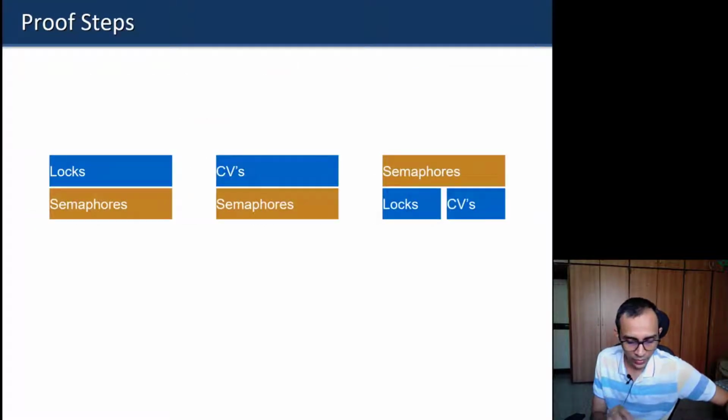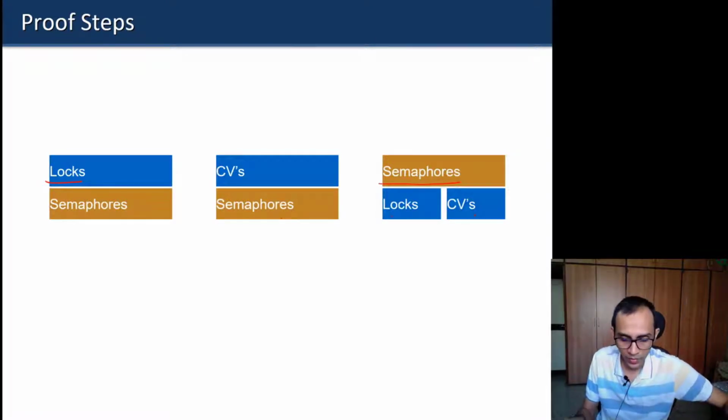So we tried to show that these are equivalent. That is, you can make a lock with a semaphore, you can make a condition variable with a semaphore, and you can make a semaphore using locks and condition variables. This is just to show that they are equivalent. Otherwise, you will never use a semaphore to implement locks or condition variables. You may use locks and condition variables to implement a semaphore, because that is a more advanced primitive than locks.